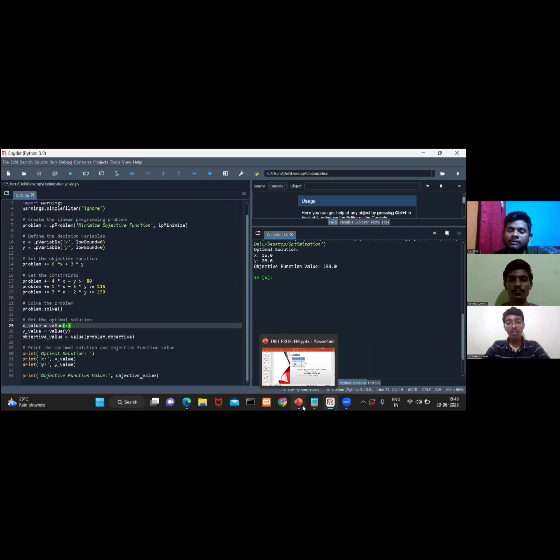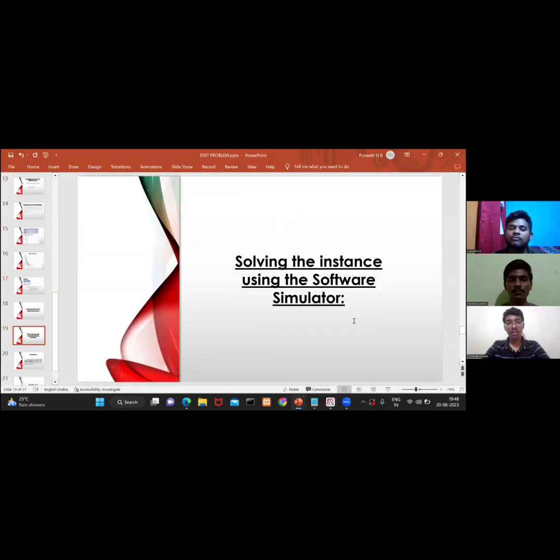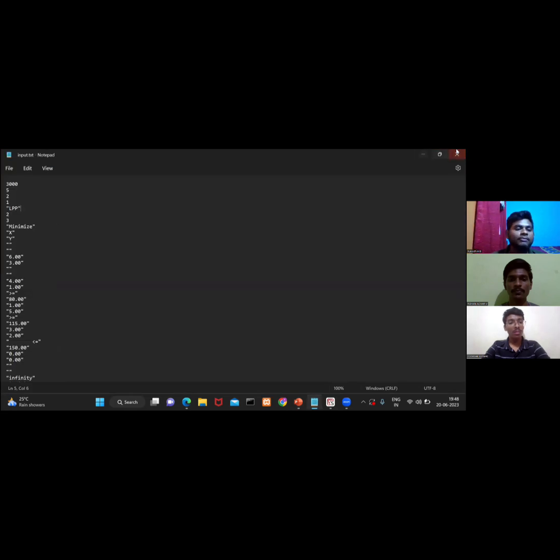In order to do it by the graphical method, we have used a software simulator which is called Tora. Before opening Tora to implement this problem graphically, let me show the input text file. So here you can see the input text file. The objective function is minimization, so we have written minimization, and these are the decision variables, that is x and y. These are the coefficients of the objective function, that is 6 and 3, and this represents constraint number 1, this represents constraint number 2, and this represents constraint number 3.